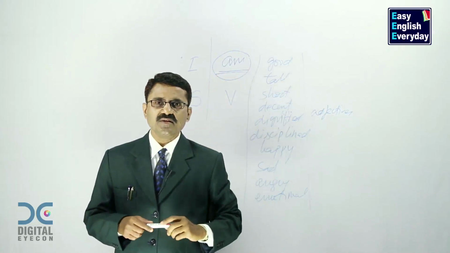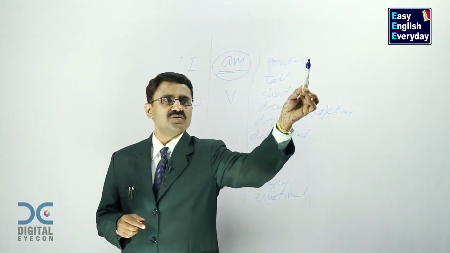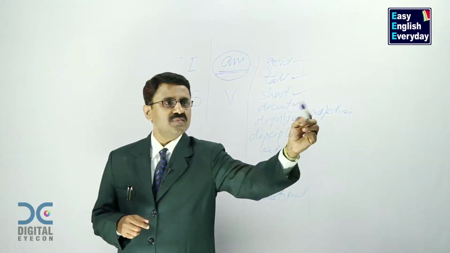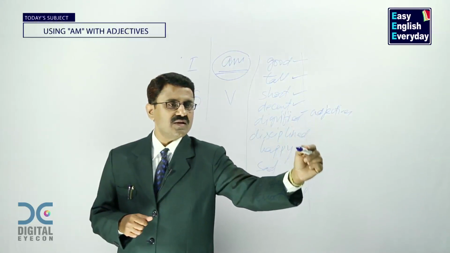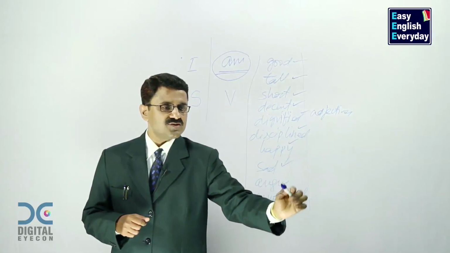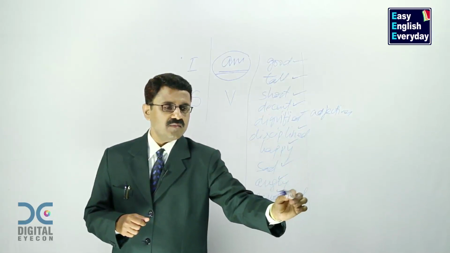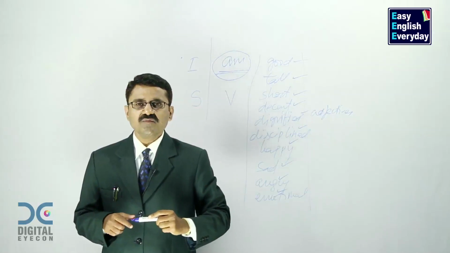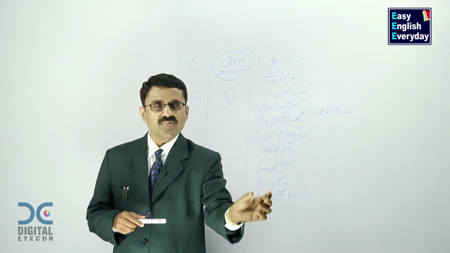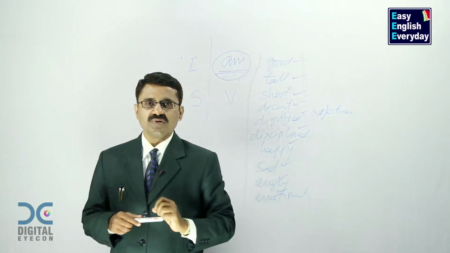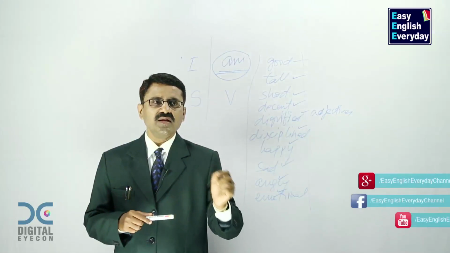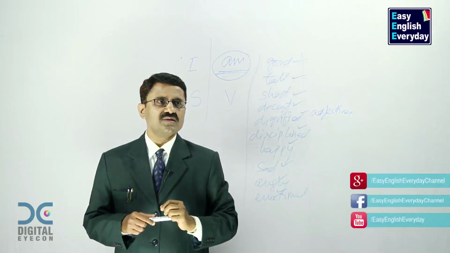Now let us repeat these sentences. I am good. I am tall. I am short. I am decent. I am dignified. I am disciplined. I am happy. I am sad. I am angry, I am emotional. In this way, we can take a large number of adjectives that can be used to describe a person and make sentences. This is a simple and easy way of making short sentences.